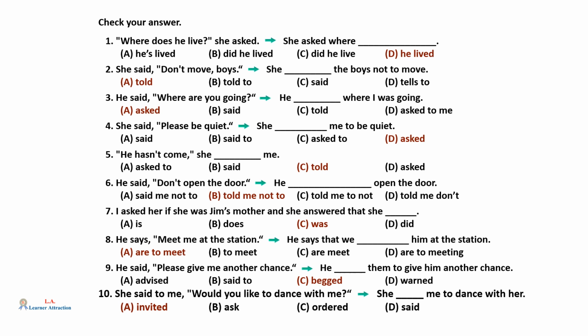Question 9: C, begged. He said, "Please give me another chance." He begged them to give him another chance. Question 10: A, invited. She said to me, "Would you like to dance with me?" She invited me to dance with her.